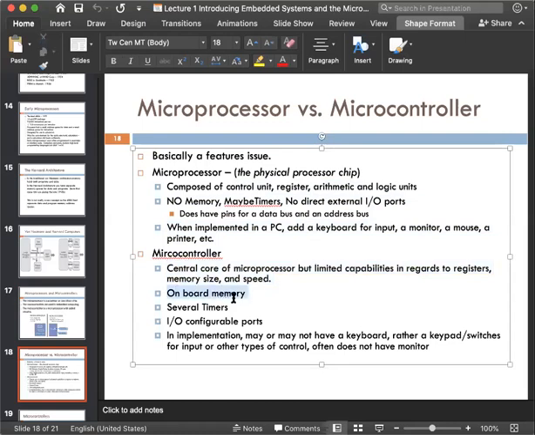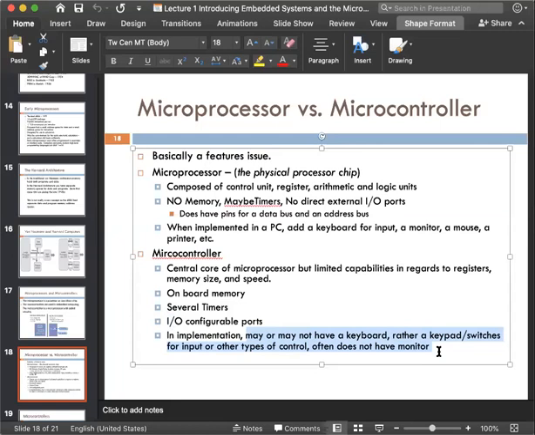It has some onboard memory and timers. There are some built-in input output ports, and for implementation you may or may not need a keyboard or any input output device. Like I already said, if I want to give any input to the AC, I can use the remote, because there is already a built-in input and output device.